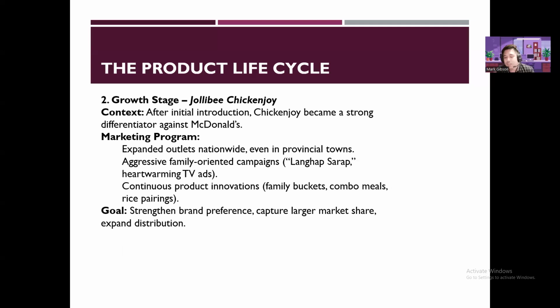And then continuous product innovations, no? They introduce family buckets, combo meals, rice pairings, no? Meron pa tinatawag ngayon na Jollibee Super Meals, no? So where you have spaghetti, burger, steak, then chicken, rice, 'di ba? So combined in one plate. Pero hindi combined, no? Not mixed. It's just in one plate. I know you've been through Jollibee a lot of times like me. No? So the goal is to strengthen brand preference, capture larger market share, and expand distribution.